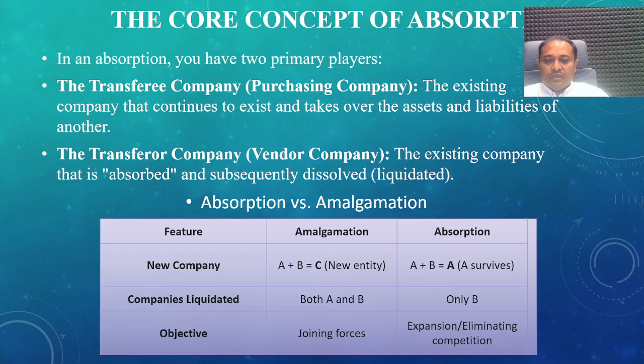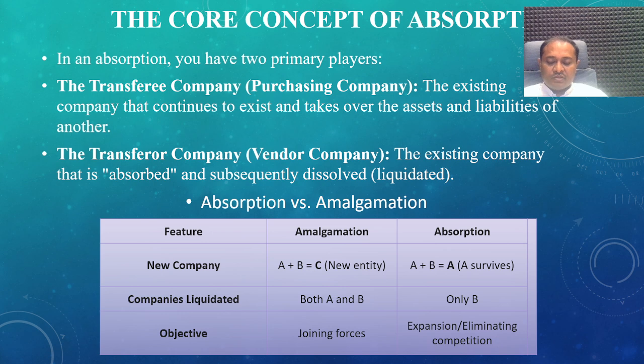Objectives. In amalgamation, joining forces come together because A company has some strengths and also weaknesses, and B company also has some strengths and some weaknesses. They come together and form a new company, bringing together the good things of both and overcoming their weaknesses. The new company will be started with the joining of forces.